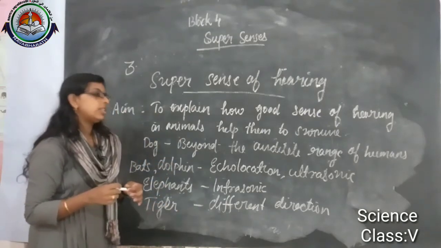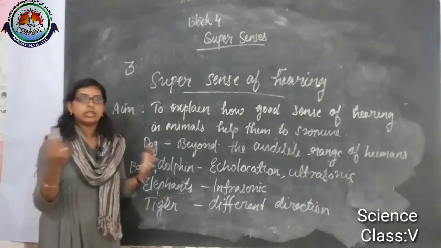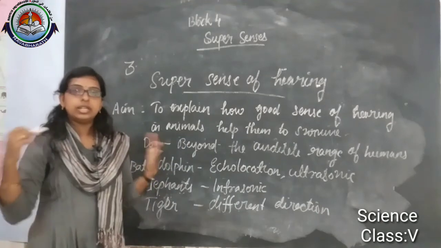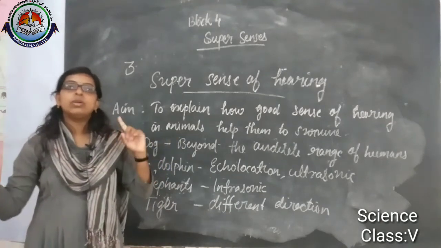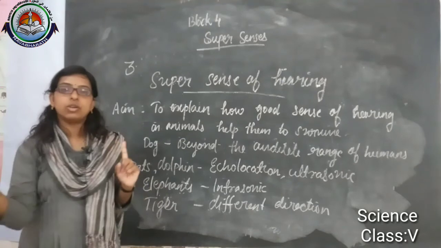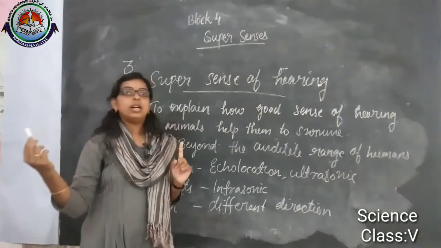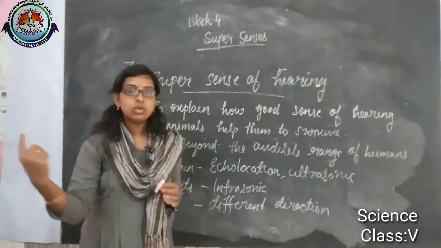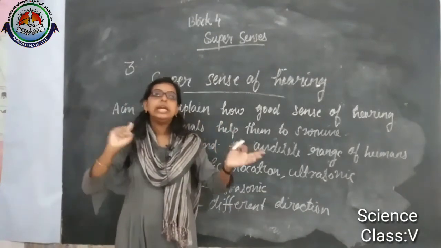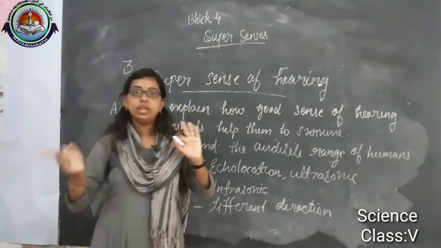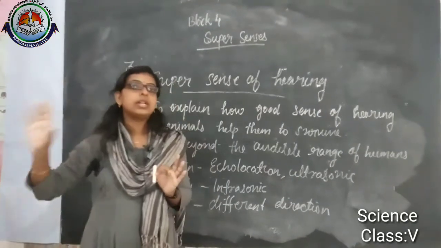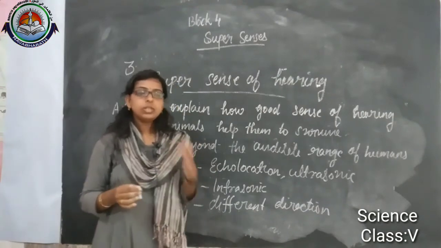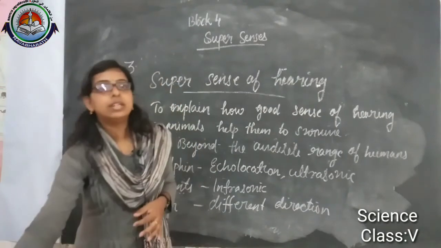Then tigers, their ears can change, they are independent. They can divert, or hear two sounds from different directions. So it gives them the sound around them, because both ears can change in different directions. They can listen in two different directions. Okay, so that's all about the third lesson.